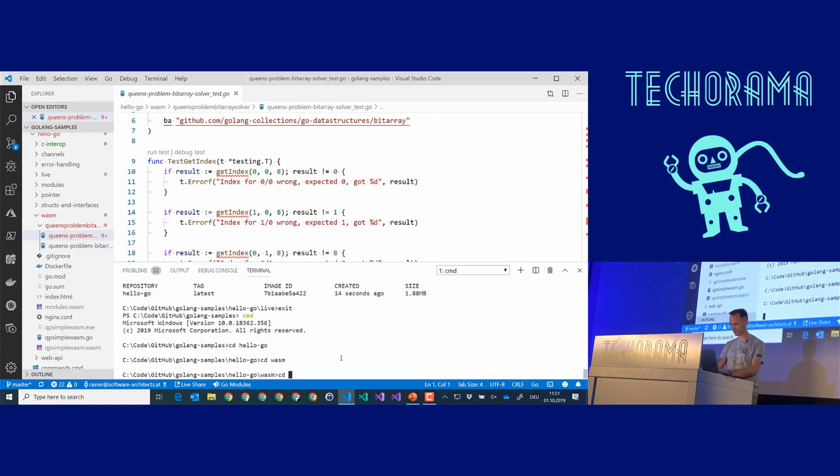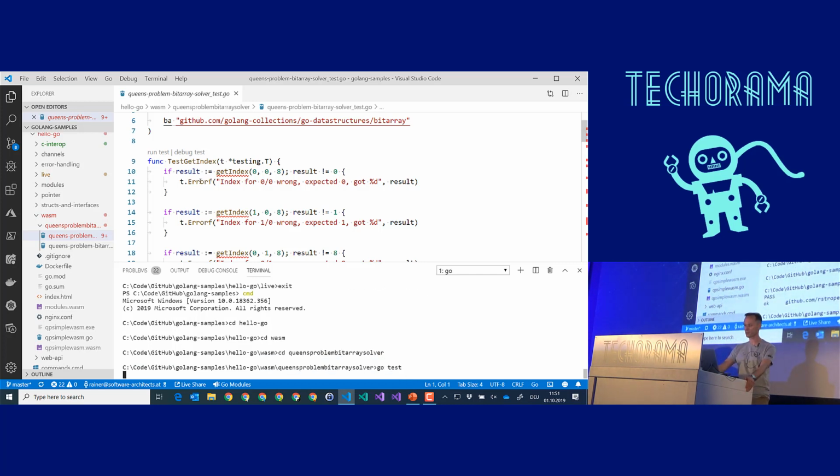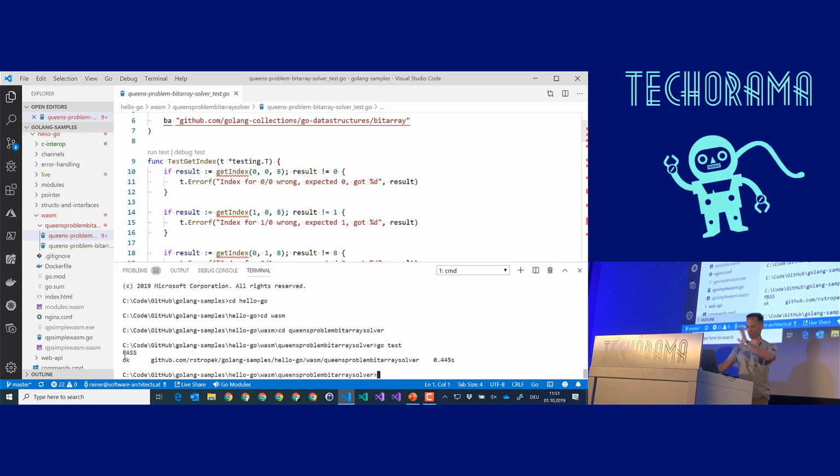So let's go into the queens folder and say go test, and let's see whether everything works. Please ignore these red squigglies. They are just because my file layout is as it is. Pass, that's good. So the tests work.